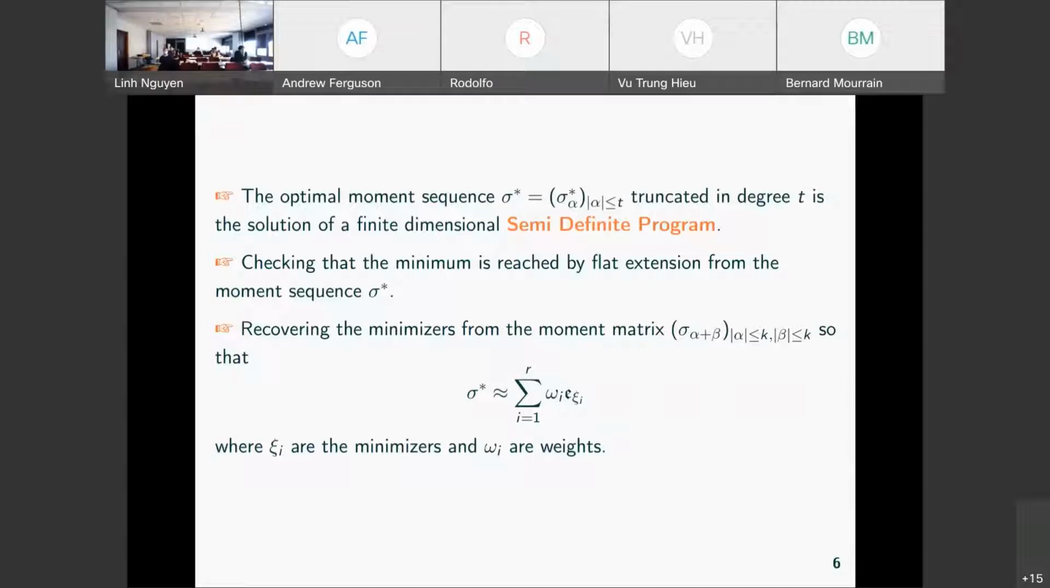Recovering the minimizers is also done from the moment sequence, by building a moment matrix, and in fact describing the moment sequence in terms of a measure, the moments of a measure. The measure here is, in most cases, a weighted sum of Dirac measures, which is written here: the sum of omega i, the Dirac at c_i, or we say the evaluation.